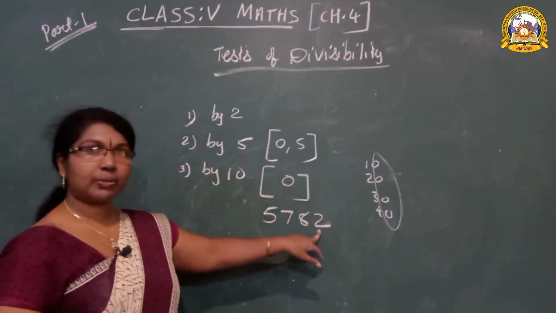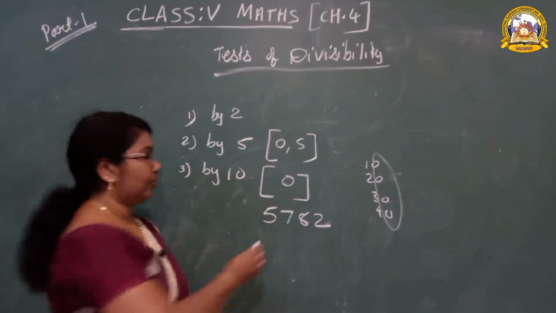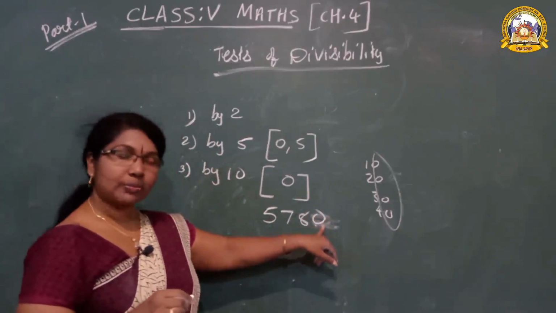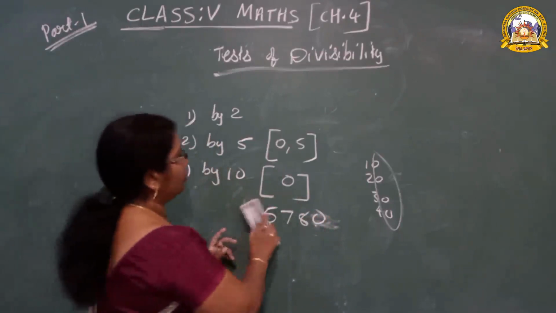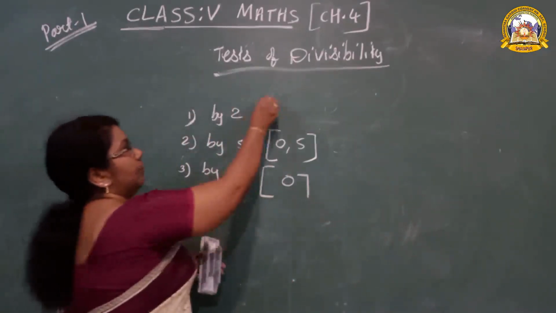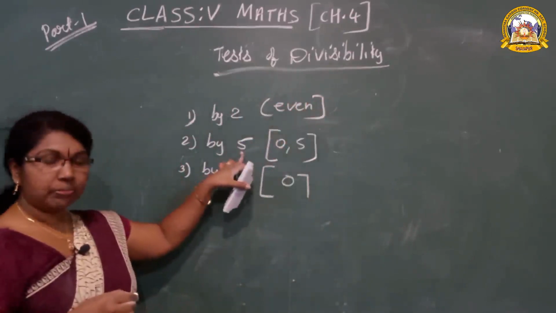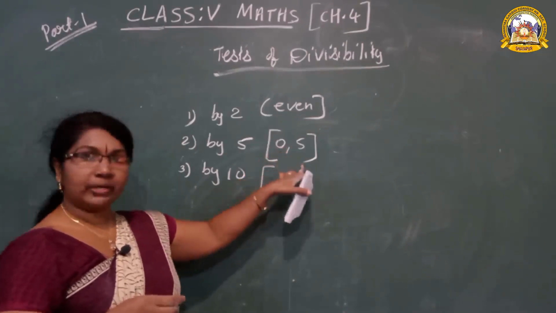5782. What is the ones place number? 2. Is it divisible by 10? No. If the ones place number is 0, it is divisible by 10. Understood these three rules? 2, 5, 10. For 2, all even numbers are divisible by 2. For 5, the ones number is 0 or 5.